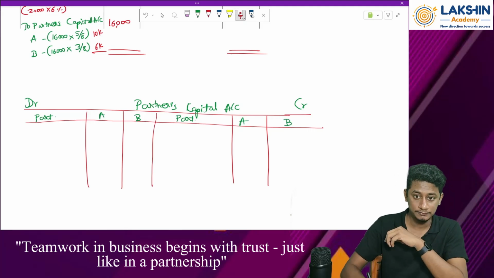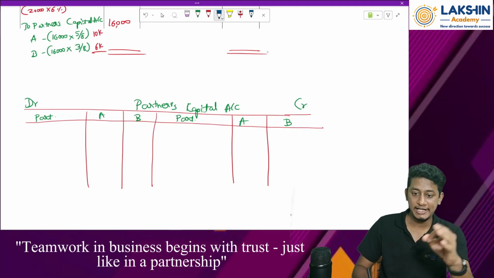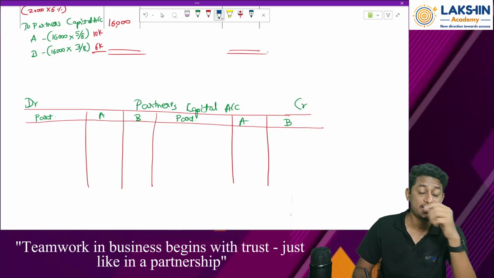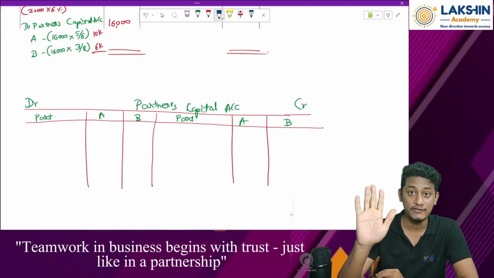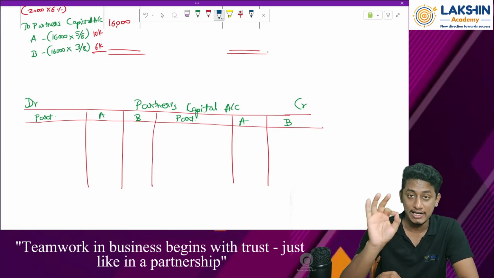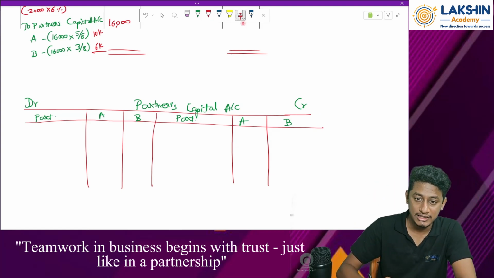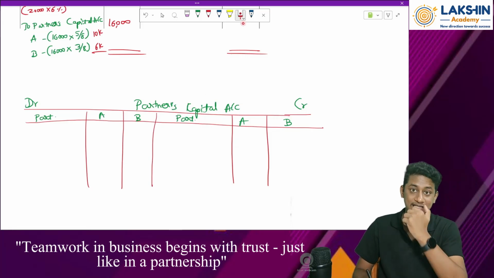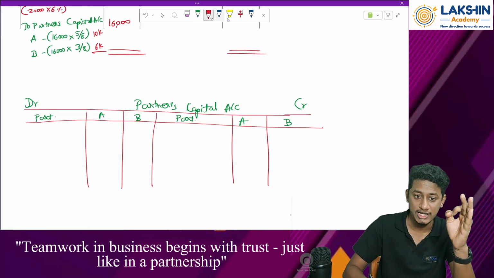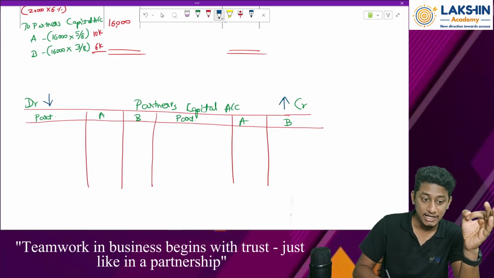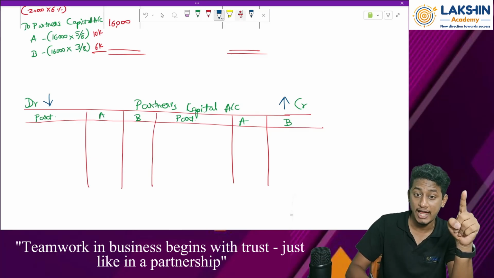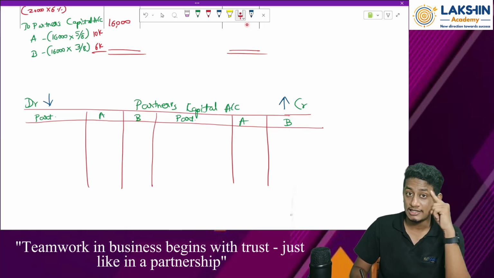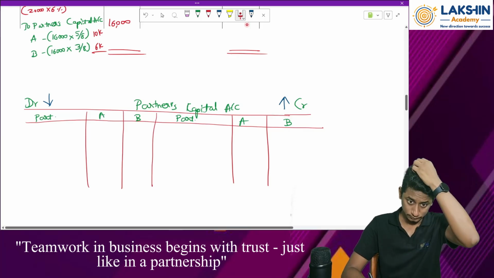Now, tell me this. Any entry on the credit side will increase or decrease? First of all, partners' capital account, out of my 5 heads of accounts, remember the journal entry chapter, where will partners' capital account come? Partners' capital account will be a capital account. Why? Because this clearly says capital account, remember? So now, what does the rule say? That any entry you pass on the credit side will increase the balance, any entry you pass on the debit side will decrease the balance. So that means partners' capital account will always have a what kind of balance? Will have a credit balance. Will always have a credit balance. Remember trial balance? Yes.